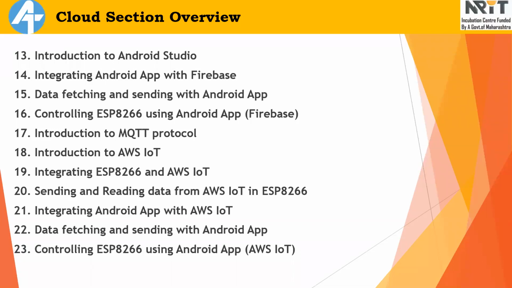Okay, after that, after the 16th point, 17 to 23 are very important, because the resource material available for the AWS IoT and integration of Android application with the AWS, or even ESP8266 with the AWS IoT, the resource material on the internet is not that much available. Okay, for that reason you must attend all the following sessions, starting from 17 to 23.